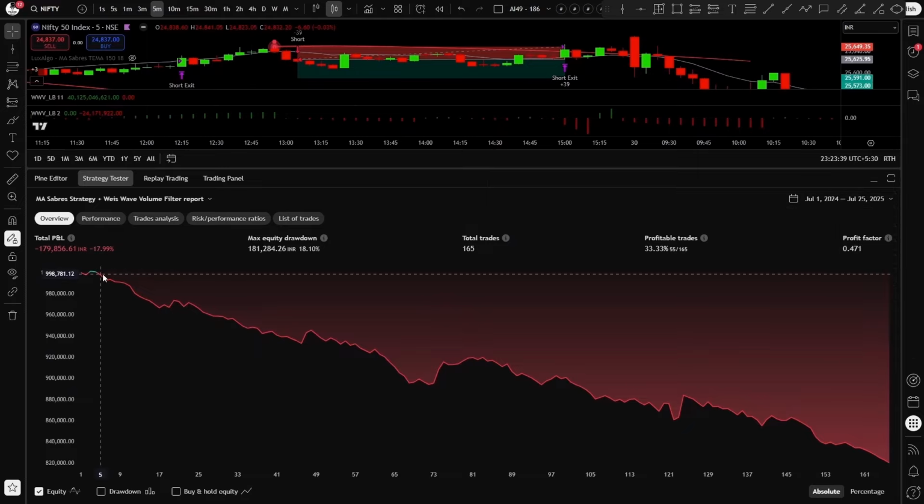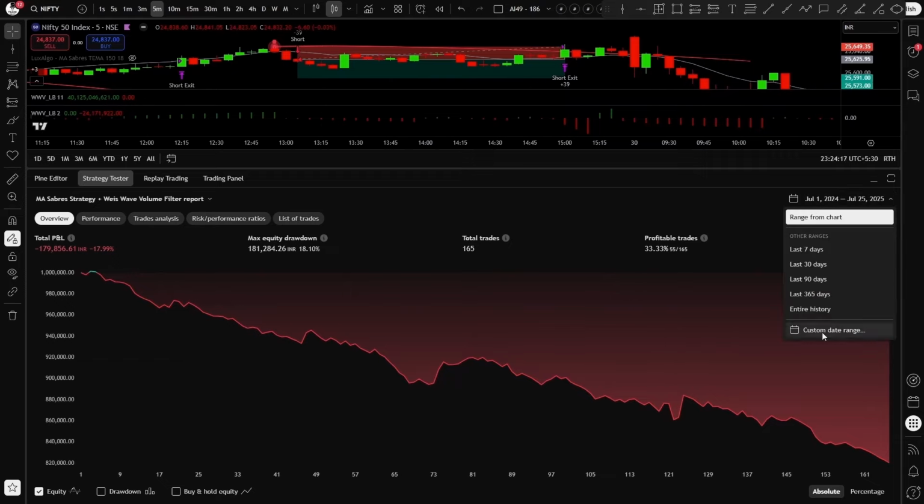Let's see. This strategy in its current form is just absolutely useless. The equity curve is just heading downwards. From 1st of July 2024 till the 25th of July 2025, the strategy took 165 trades, generated negative 17.99% net profit. Now let's see a bigger range, maybe just the last half year was bad.